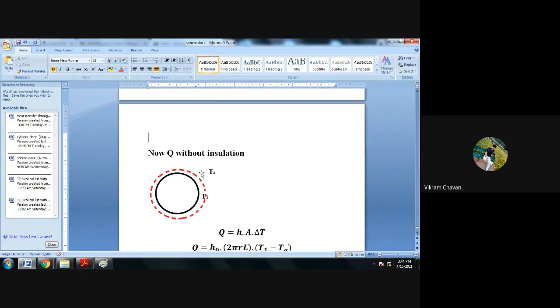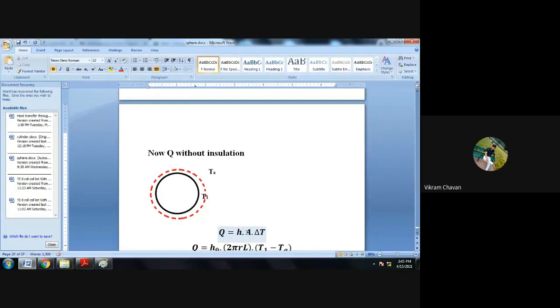So in that case we have to apply Newton's law of cooling to calculate the heat transfer rate. According to Newton's law of cooling, Q is equal to H multiplied by A multiplied by delta T, or HA dT. Where H is the heat transfer coefficient, A is the surface area available for heat transfer, and delta T is the overall temperature difference, that is T1 minus TA. Initial temperature is T1, final temperature is TA. The surface area for the cylinder is 2 pi RL.